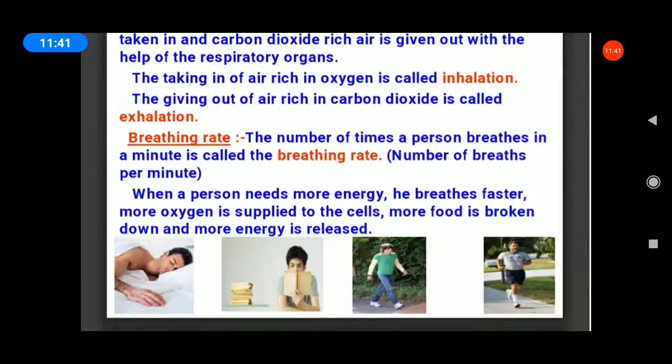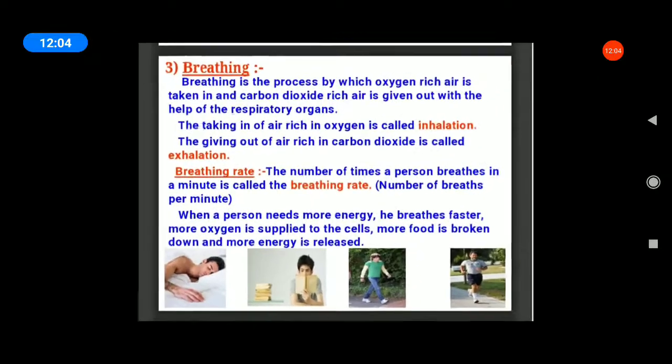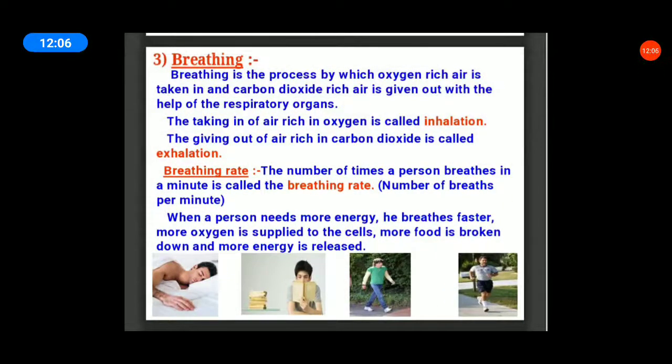During breathing, inhalation and exhalation take place alternately. A breath means 1 inhalation plus 1 exhalation. What is meant by a breath? A breath means 1 inhalation plus 1 exhalation. Can you understand? Are you clear, students?